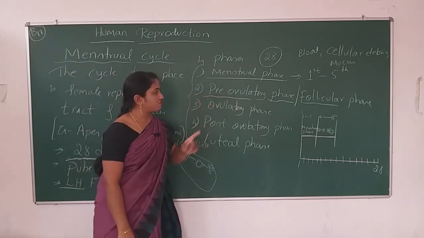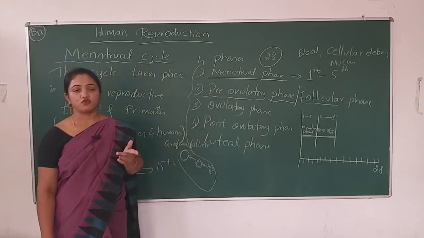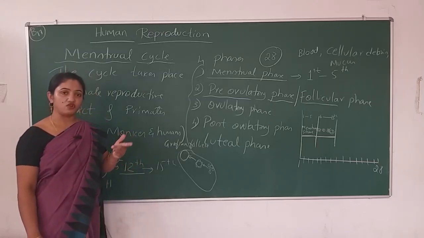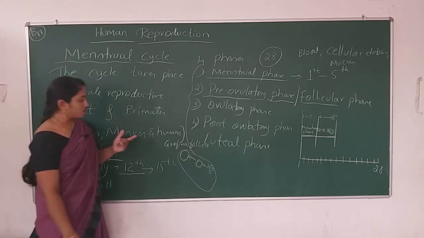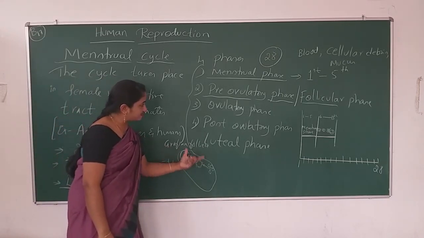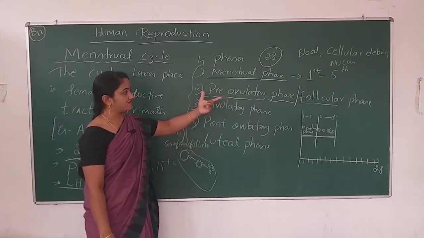So this is the pre-ovulatory phase or follicular phase, where the follicle will develop. That phase is known as the follicular phase.